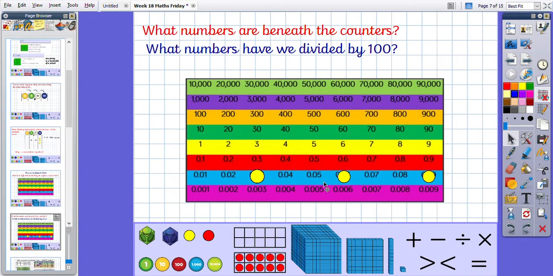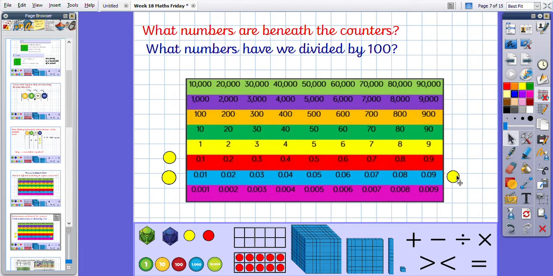What numbers are beneath the counters? 0.01, 0.02, 0.03. Remember we counted in hundredths at the beginning of the week. 0.04, 0.05, 0.06, 0.07, 0.08, 0.09.